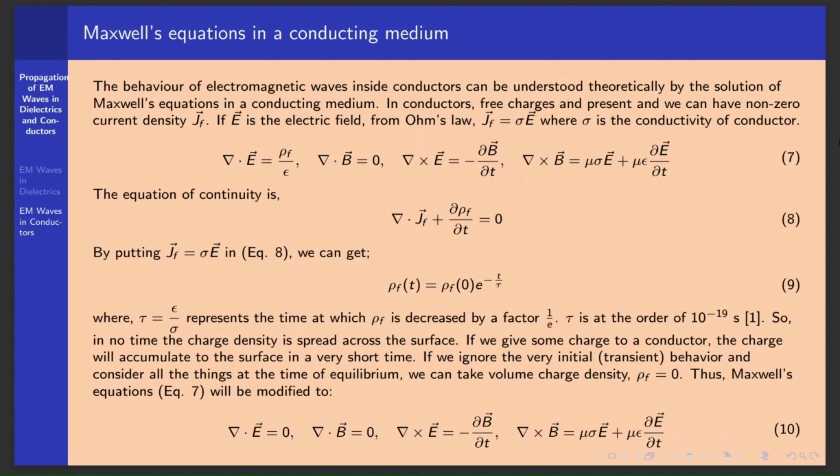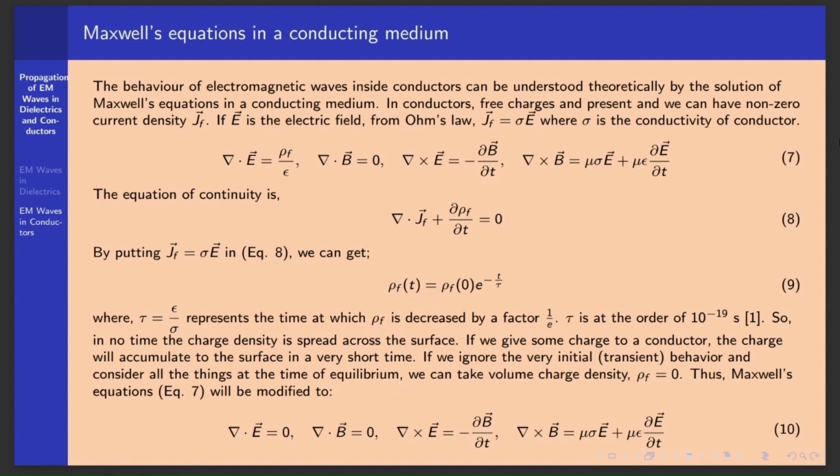Here's the second part of this project, electromagnetic waves through a conducting medium. To understand this, at first let's see Maxwell's equations in equation 7. From the equation of continuity, we can get the relation for charge density in equation 9. It's an exponentially decaying relation. Here tau is of the order of 10 to the power minus 19 seconds. So in no time charge will come to the surface and we can take charge density as 0 inside conductors.